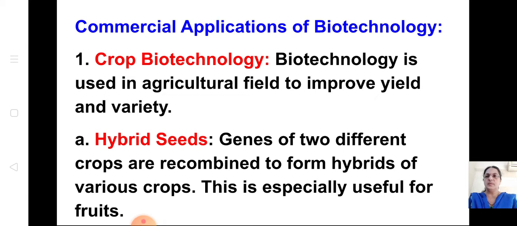Genes of two different crops are combined to form hybrids of various crops. So two different genes are taken and combined. This is specially useful for fruits. They combine two different fruits to get a new variety of fruit. Okay, pear and apricot. Like this, the genes of these two fruits are taken and combined, and you will get a new fruit which is of new taste, better taste, different taste especially. So this is hybrid seeds. That means genes of two crops are combined to form hybrids of various crops.